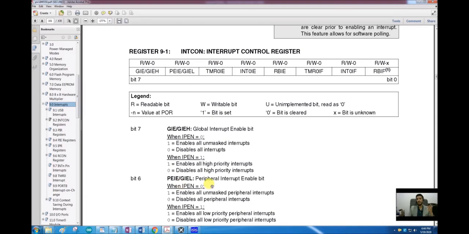But if we are using a timer interrupt, the timer is a peripheral. So we have to enable the global interrupt, we have to enable the peripheral interrupt, and we have to enable the timer interrupt also, to properly enable the interrupt of a peripheral or a timer.